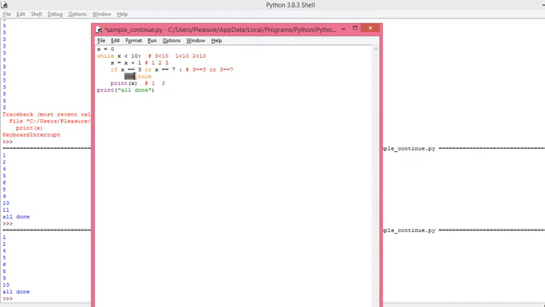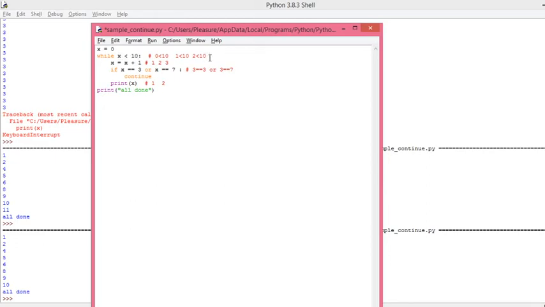Now what is happening, you see here? As soon as it encounters this continue statement, it immediately jumps back to the beginning of the loop. Are you getting what actually happens with the continue statement? When the condition is true, the continue statement is executed by the interpreter, and immediately it jumps back to the beginning of the loop, that is the condition.